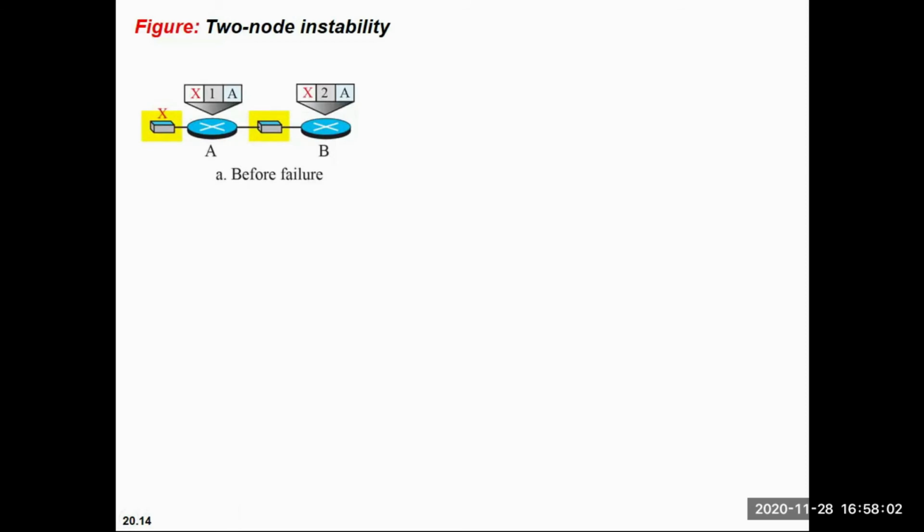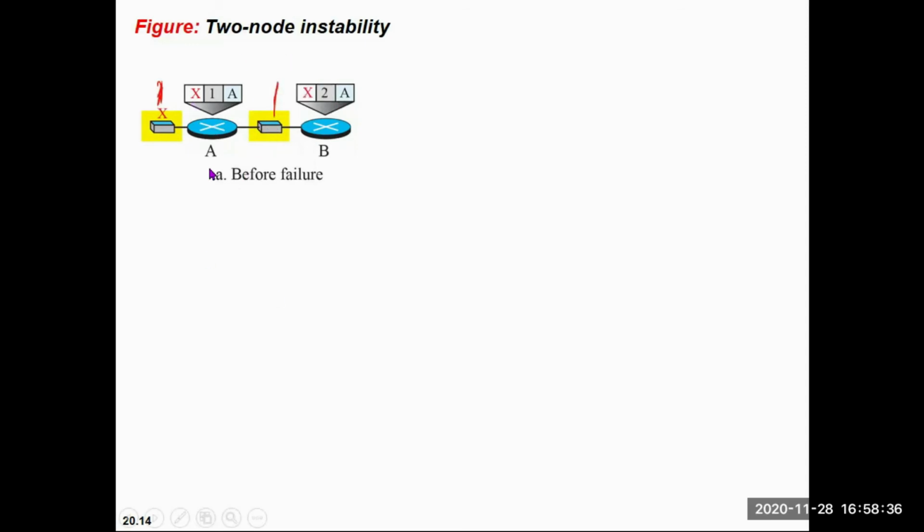Basically A is directly connected to X, so the next hop is A. So if A wants to send to X, the cost will be 1. Similarly, B has the information that if B wants to send data to destination X, the total cost is two, one for this link and one for this one.